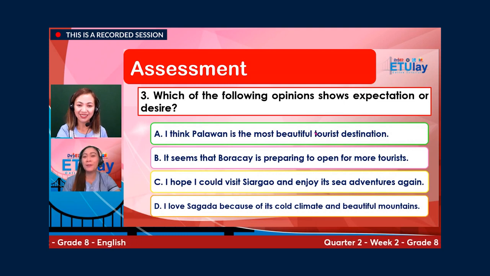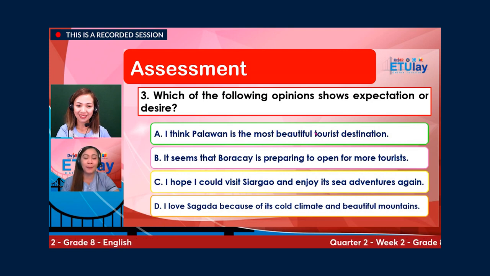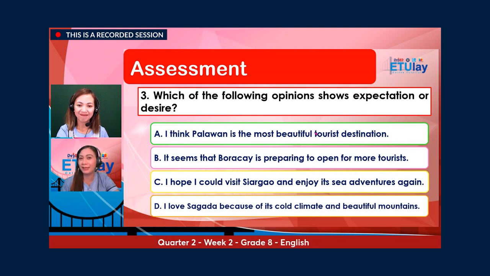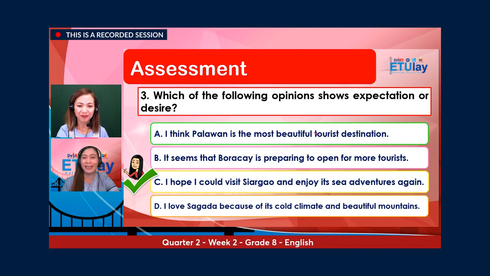Yes. Moving on to number 3. Which of the following opinions shows expectation or desire? A. I think Palawan is the most beautiful tourist destination. B. It seems that Boracay is preparing to open for more tourists. C. I hope I could visit Siargao and enjoy its sea adventures again. Or D. I love Sagada because of its cold climate and beautiful mountains. What is your answer? And the correct answer is letter C.